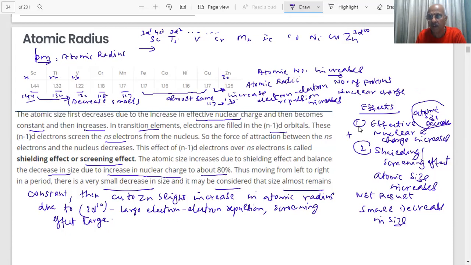Two facts are there. One is the effective nuclear charge, which decreases the size, and second, the screening effect, which increases the size. Screening of the outer 4s by the inner 3d, because ultimately the d electrons are inner, not outer. So they will shield the outer 4s electrons. More electrons will be there, then more repulsion is likely to be there, and they will push the size. A slight increase takes place.